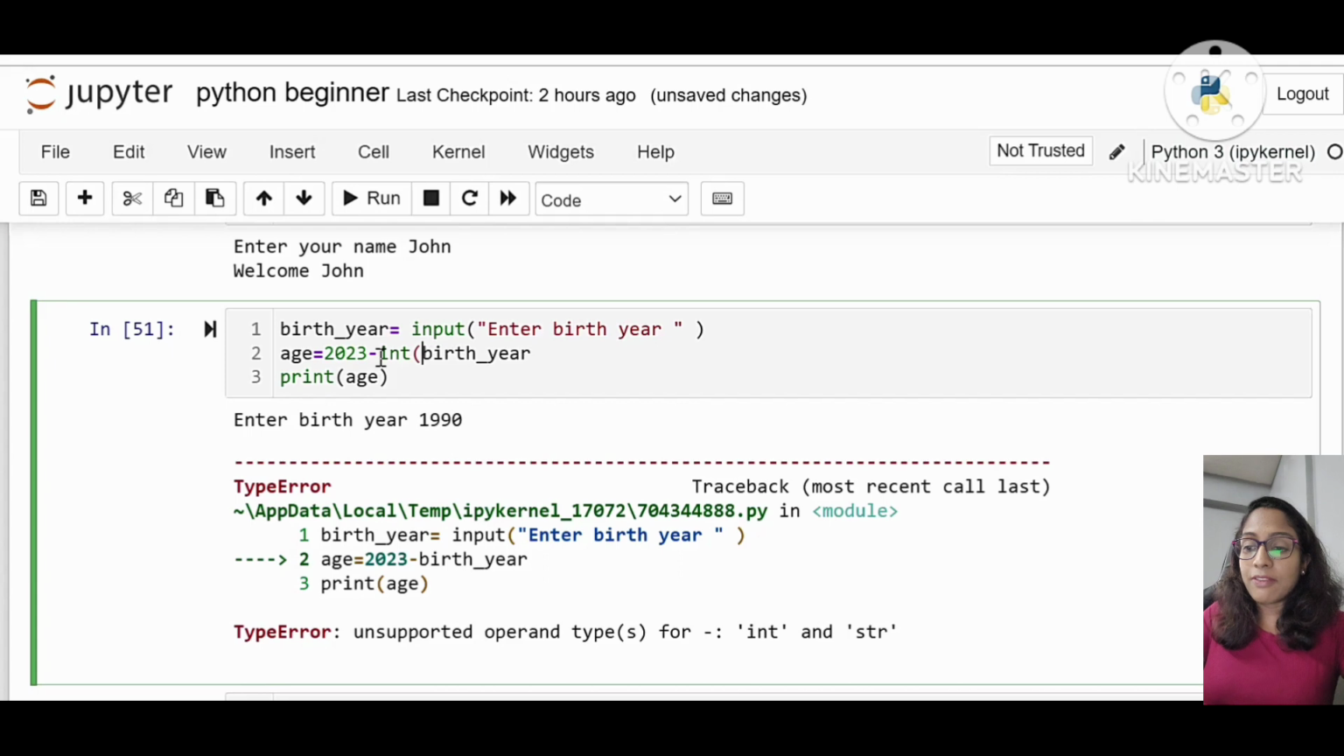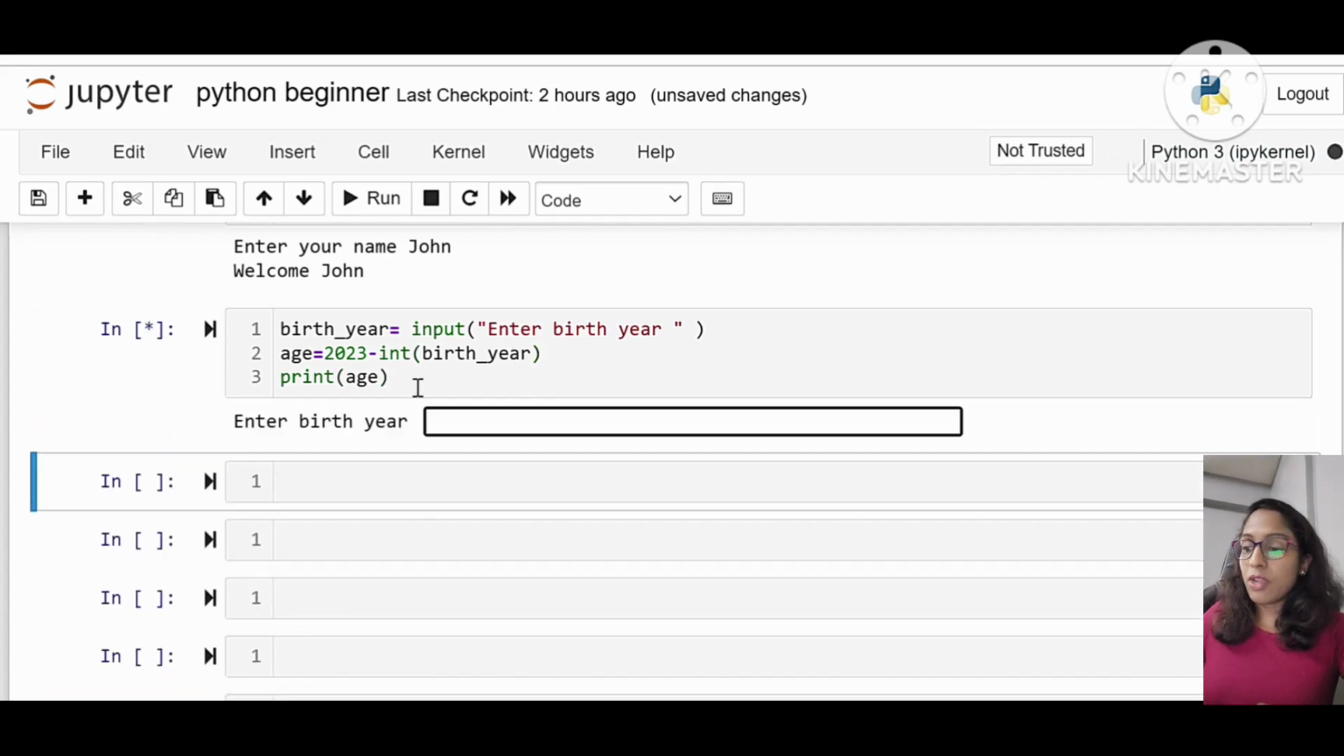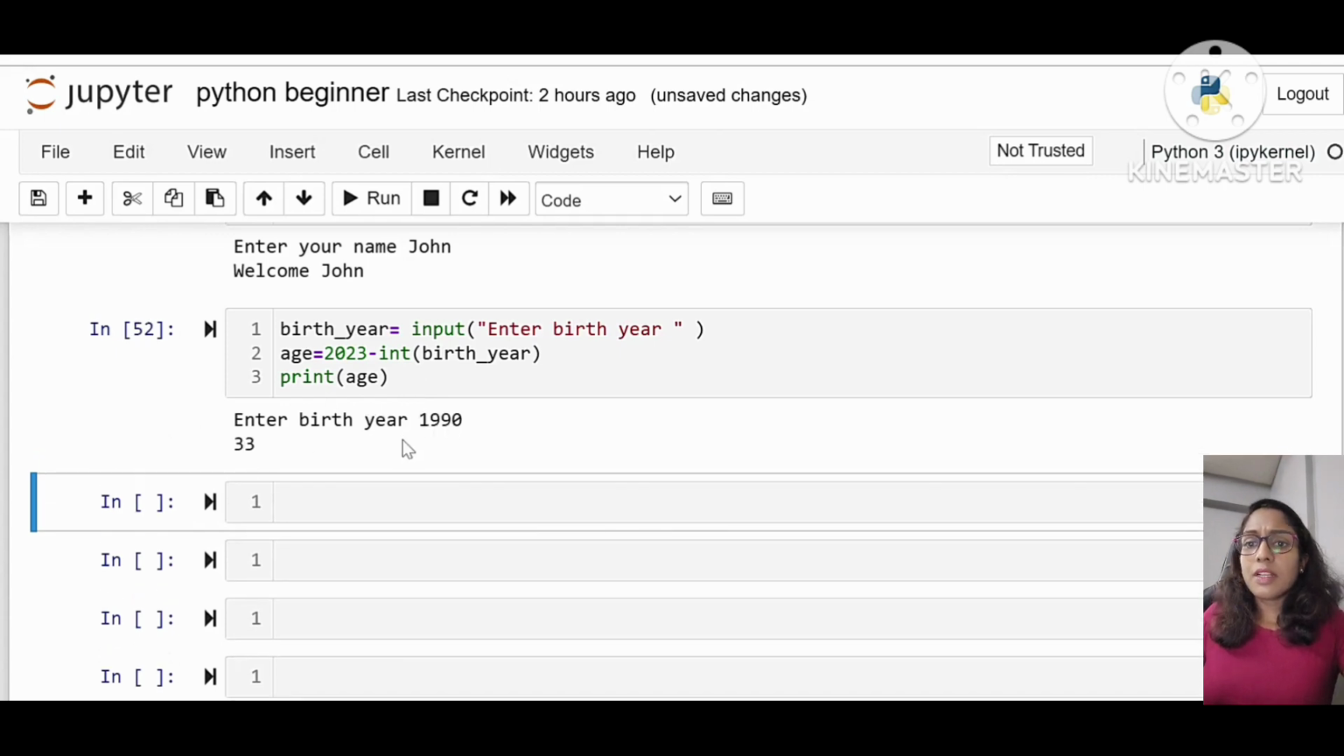For that we have a function called int. So if we give int of birth year, that means this birth year is converted from string to integer format. So now we are printing the age. How will the answer be? 33. So we get the answer as correct. So here that is string conversion, or typecasting, is done.